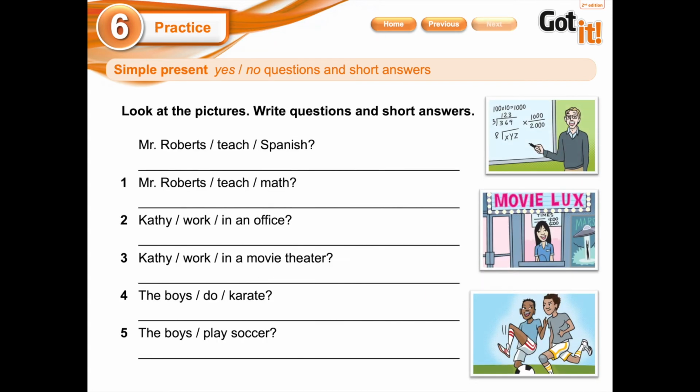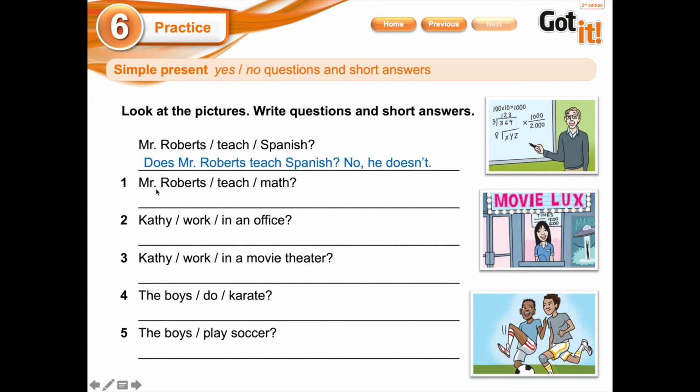Look at the pictures and write questions and short answers. This is a little bit more complicated. So we're going to look at the photograph that we have here. As you can see here, we have an example. It says Mr. Roberts teach Spanish. What is the question? Does Mr. Robert teach Spanish? I pay attention here, and here I have math. So it's a negative answer. So no, he doesn't. Tienen que prestar mucha atención a la fotografía para poder realizar la pregunta y después la respuesta.